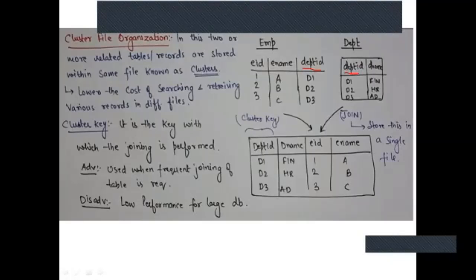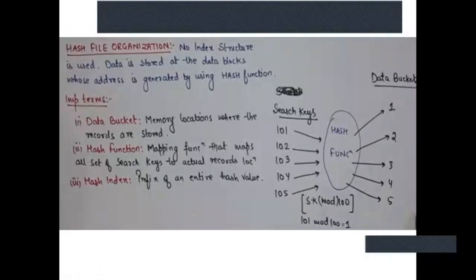And in a large database, since we are doing clustering of two different tables, it gives low performance to you. Okay, next is hash file indexing, or hash file organization. So here what happens basically, hashing is nothing but performing some hash h of some key.